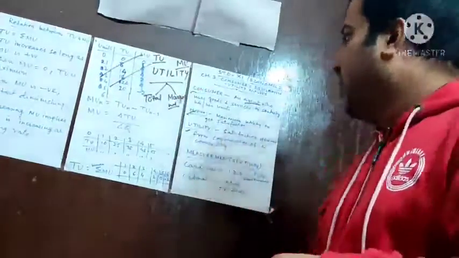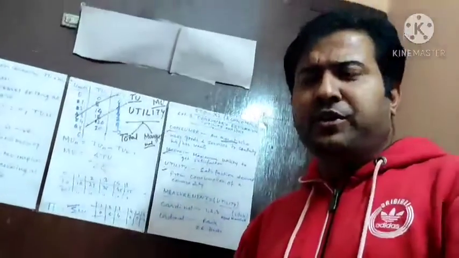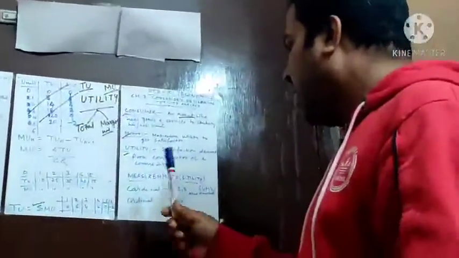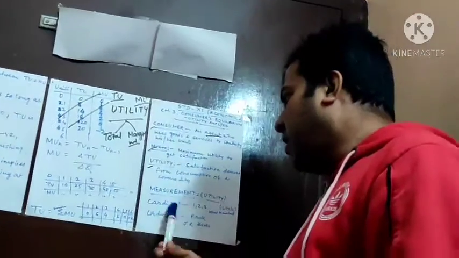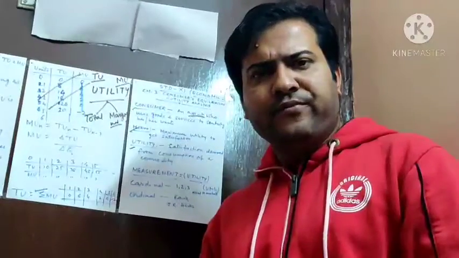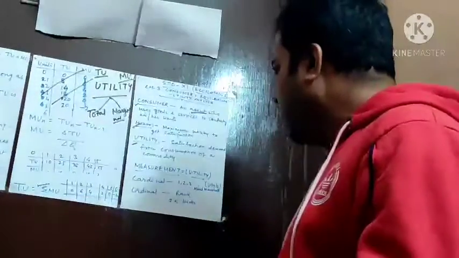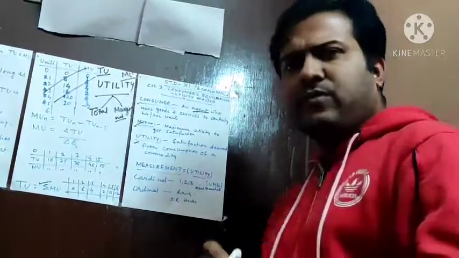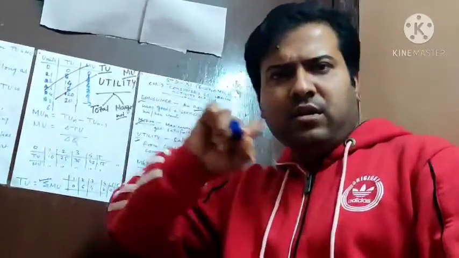Now, before moving to total utility and marginal utility, we will see how utility is measured. Utility is actually measured in two ways: first, the cardinal method, and second, the ordinal way. Cardinal way means 1, 2, 3, like natural numbers 1, 2, 3, 4, 5.